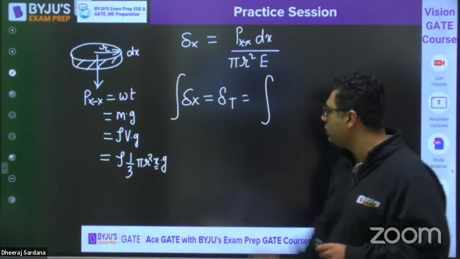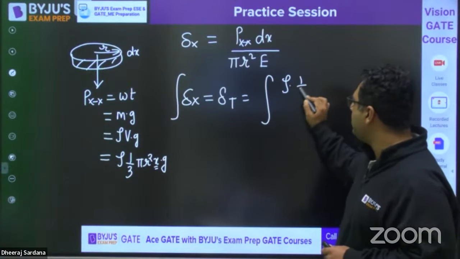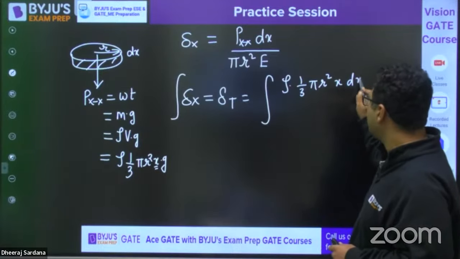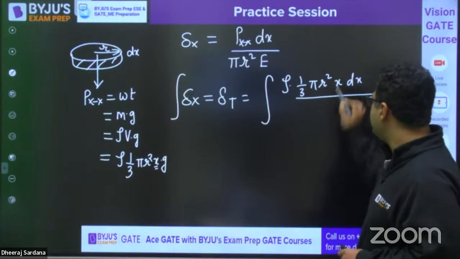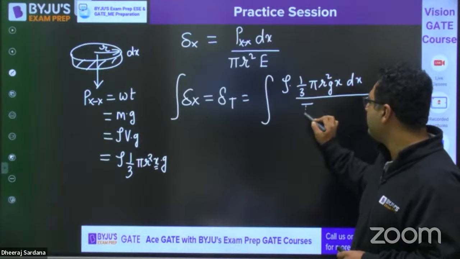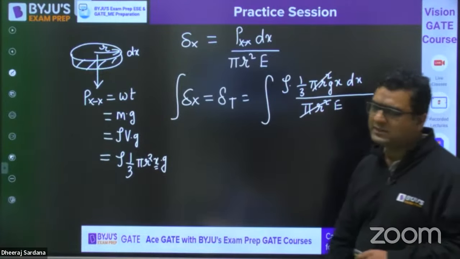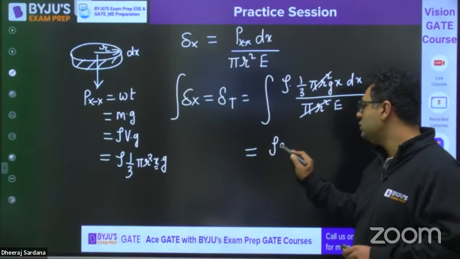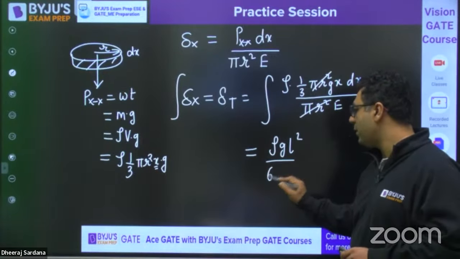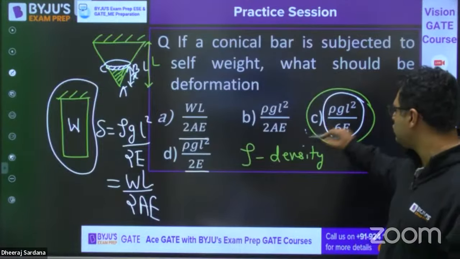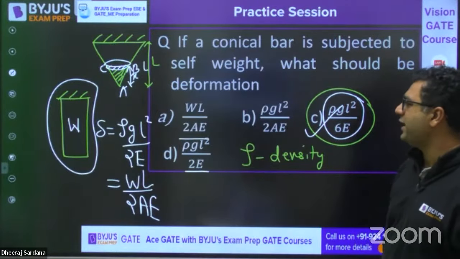And for that you will put rho into 1/3 pi r square x dx into g. Then you will be having pi r square into E. Pi r square will get cancelled out and you will be getting rho g L square upon 6E. So my dear, for this, the answer is going to be C, which you have ticked already. So this is the correct answer.